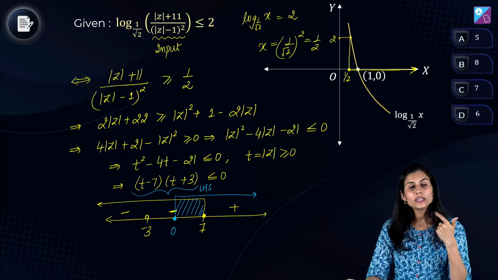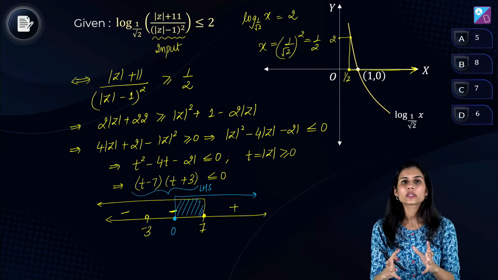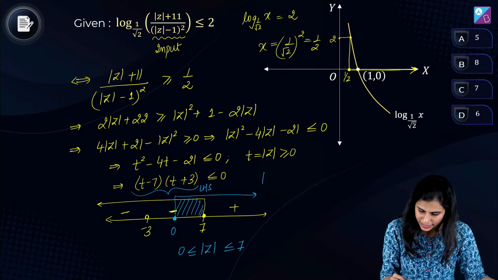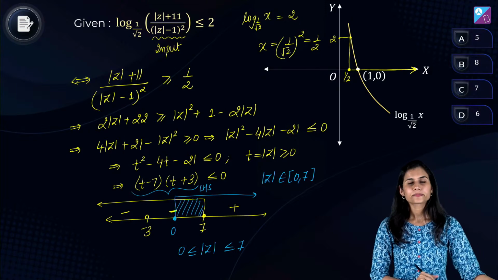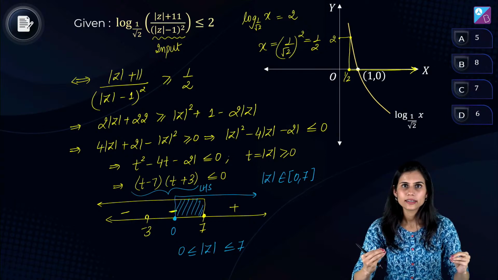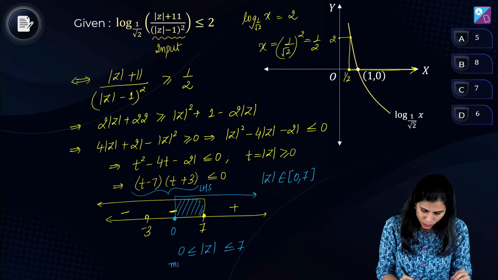So 0 will be included, 7 will be included, and everything sitting between 0 and 7 will be included. So mod z will be greater than equal to 0, less than equal to 7, or I can say mod z will belong to the closed interval 0, 7. So it will be at least 0 and at most 7. मतलब 0 उसकी मिनिमम वैल्यू है and 7 उसकी मैक्सिमम वैल्यू है.